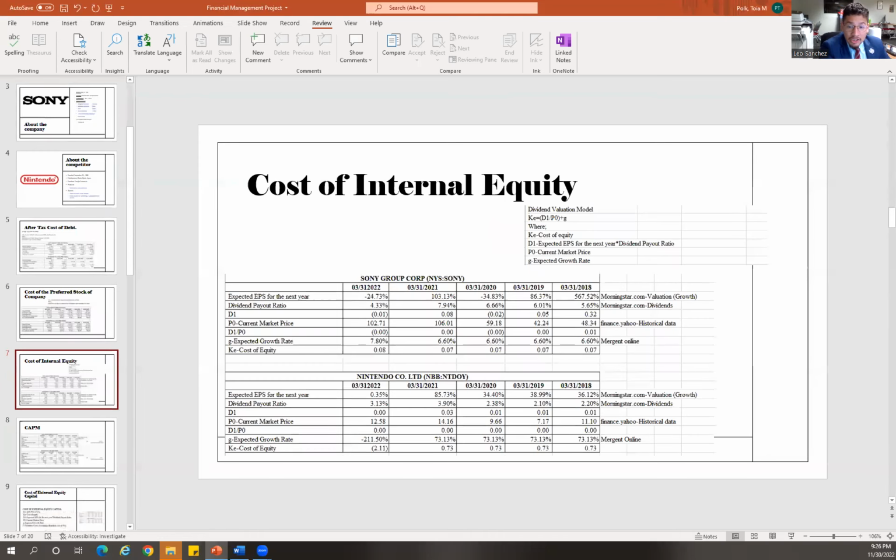And when we look at the cost of equity, we look at the internal cost of equity. As we can see in the table, the cost of equity is a form of return that the company pays their equity investors in order to cushion them from investing in riskier stuff.